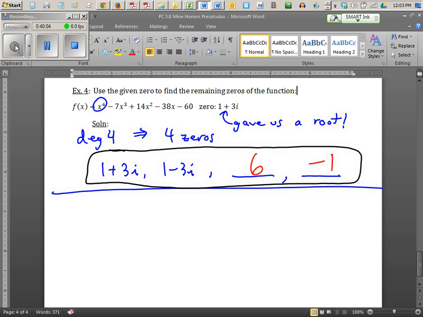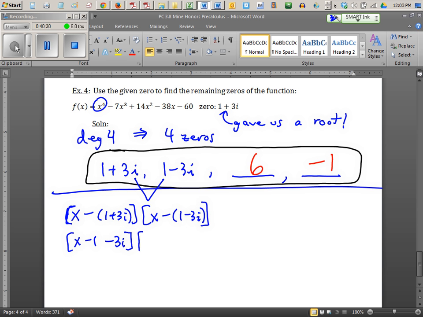So you know that these two are factors. That means that their product is a factor. So in other words, you can just multiply these two together, take x minus the first root times x minus the second root, like this, and FOIL it. I showed you how you can reassociate these. This is x minus 1 minus 3i, and this is x minus 1 plus 3i. I showed you how you can treat this as a difference of squares if you reassociate your parentheses like that.